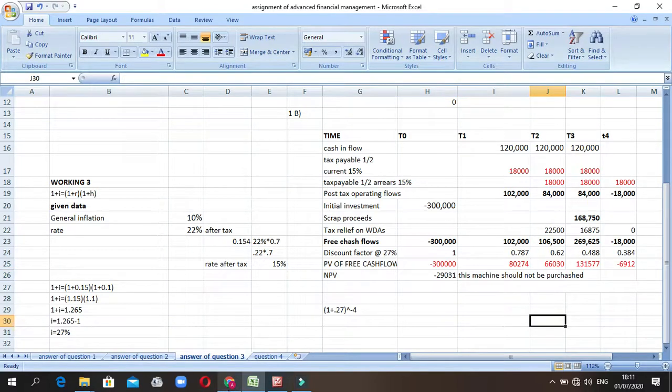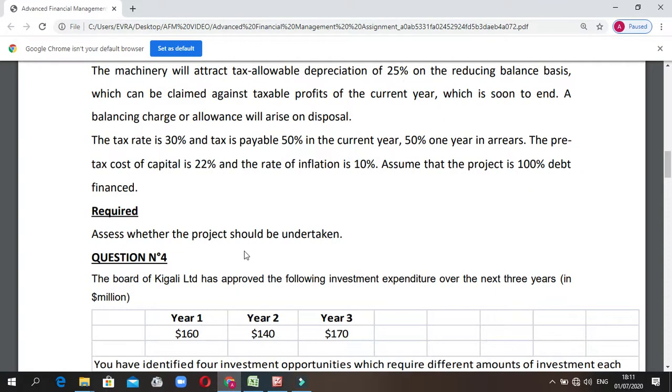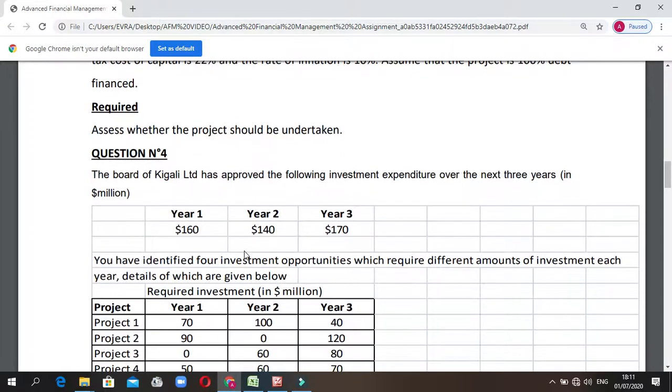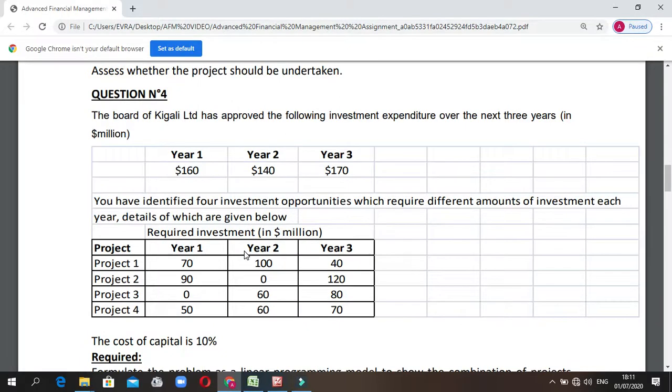So let's proceed to question number 4. Question number 4 is saying that the board of Kigali Limited has approved the following investment expenditure over the next 3 years. This is in millions.